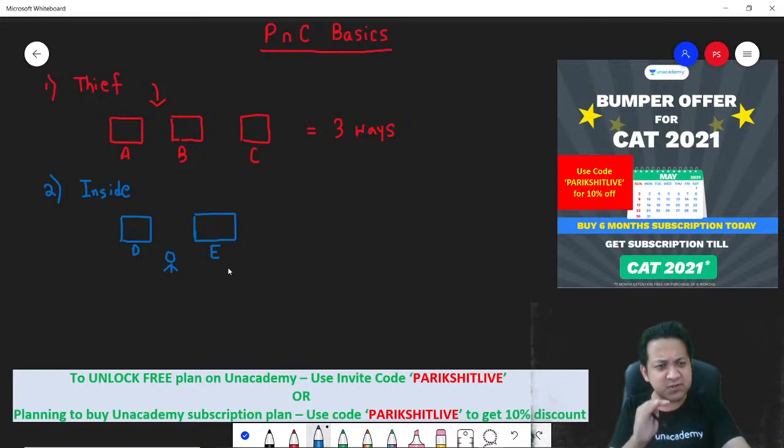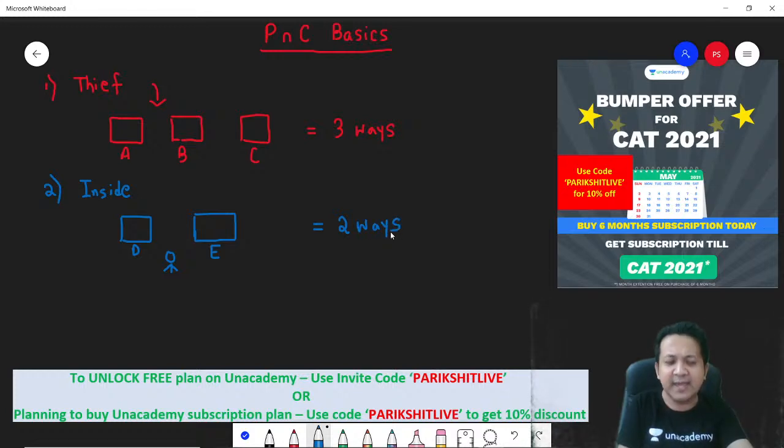Remember, the thief is already inside the room. There are 2 doors to exit, D and E. In how many ways can the thief exit the room? Answer is 2 ways. Why 2? He can exit either through door D or through door E. So how many ways? 2 ways.